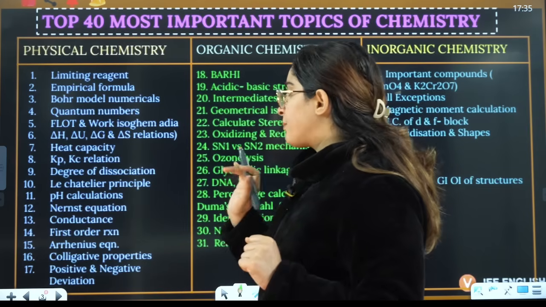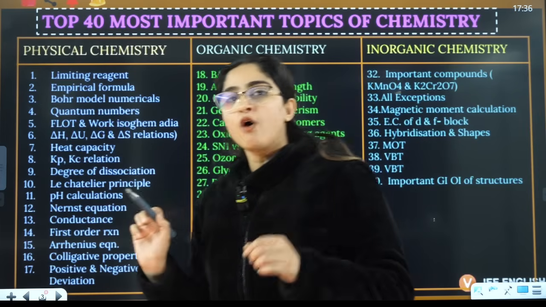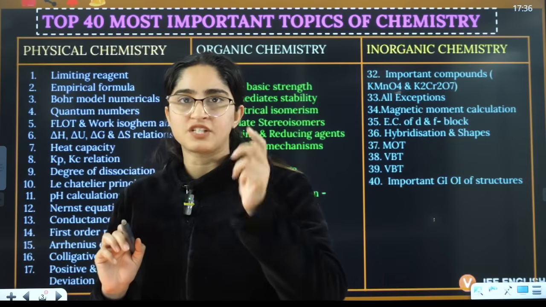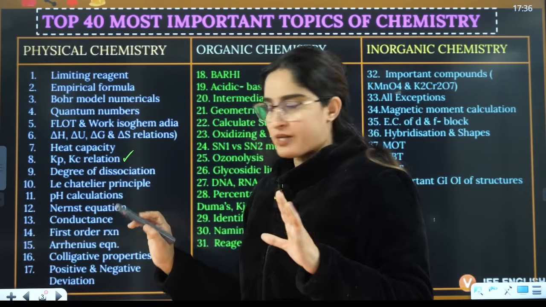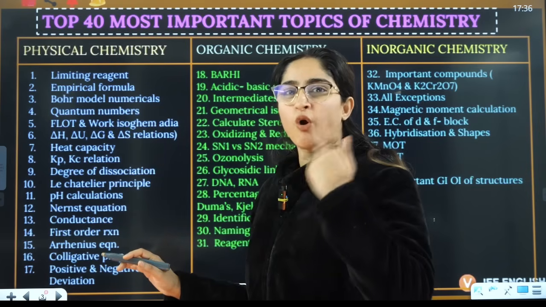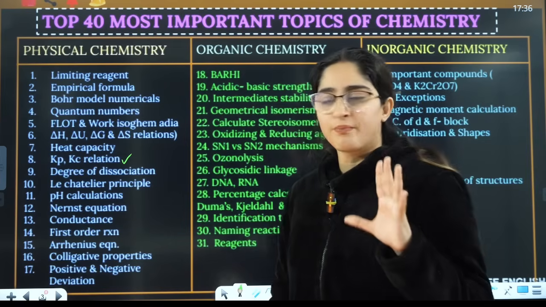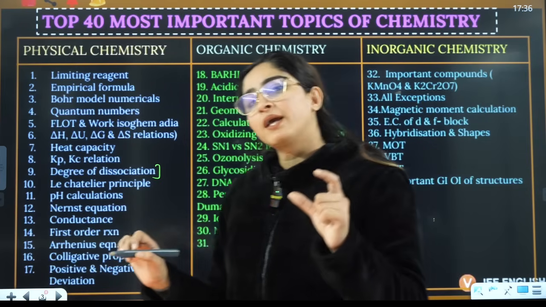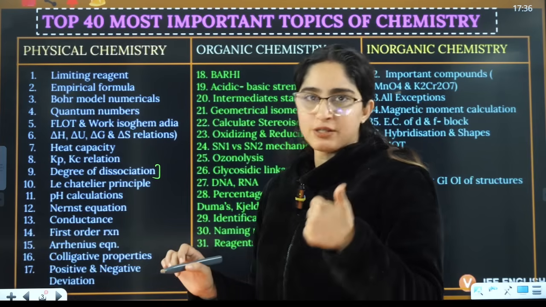Then from the equilibrium chapter, what you have is the KP-Kc relation. Now for the KP-Kc relation, reactions are given to you and you just have to find out the relation. Now this is a very easy formula based question, okay? So even if you are at a medium level, not scoring well, even then I would advise you, the KP-Kc relation is a very simple relation. But degree of dissociation, definitely it's a tough topic, right? You have to do a lot of practice to solve the questions of degree of dissociation.